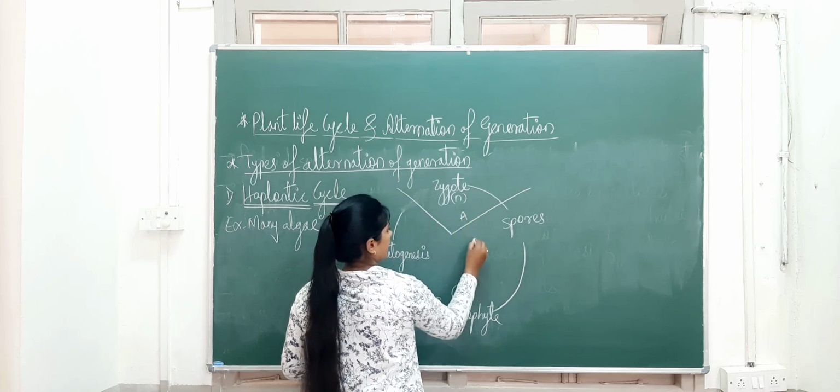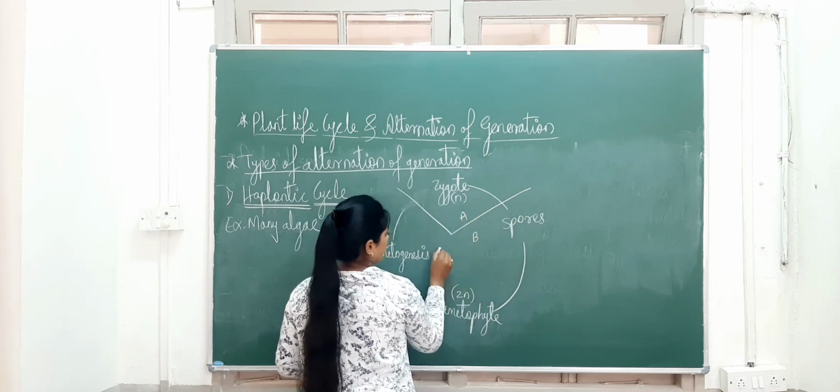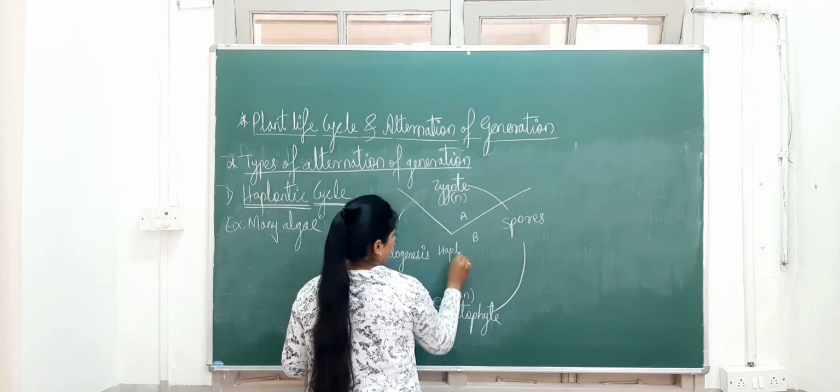We can give it as A and this one as B. This cycle is haplontic.